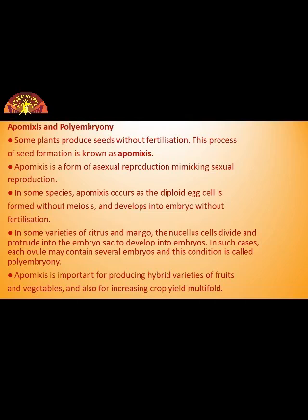In some varieties of citrus and mango, the nucellus cells divide and protrude into the embryo sac to develop into embryos. It means more than one embryo is formed. In such cases, each ovule may contain several embryos, and this condition is called polyembryony. So in this slide, we have seen two terms, apomixis and polyembryony.